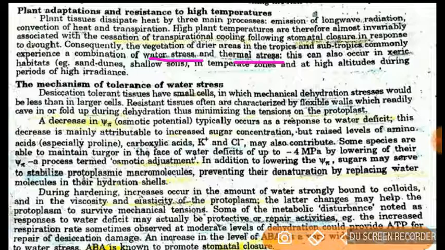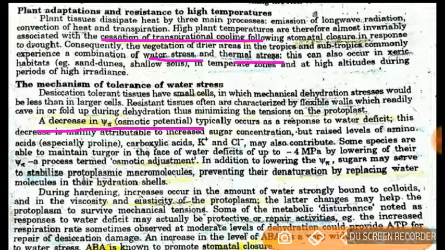You have to remember only two things: a decrease in the osmotic potential, and the second thing is the cessation of transpirational cooling, that is the reduction of transpiration. And there are some examples written, so we will go through them in detail.